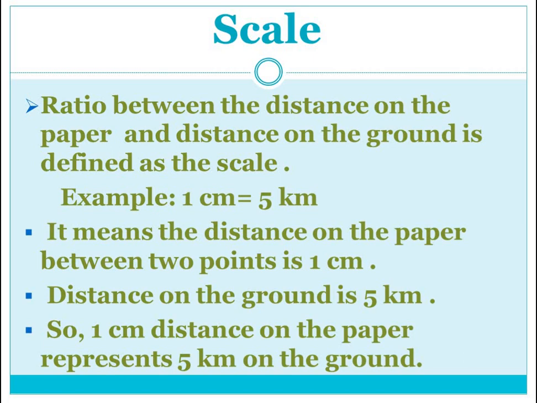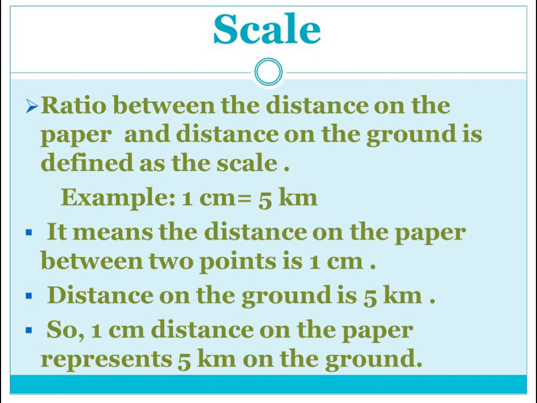You can better understand by these points, it is just an explanation of the example. It means the distance on the paper between 2 points is 1 centimeter in this example. Distance on the ground between the same 2 points is 5 kilometers.